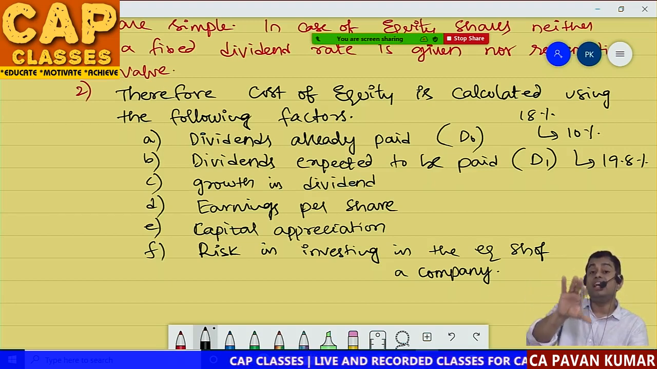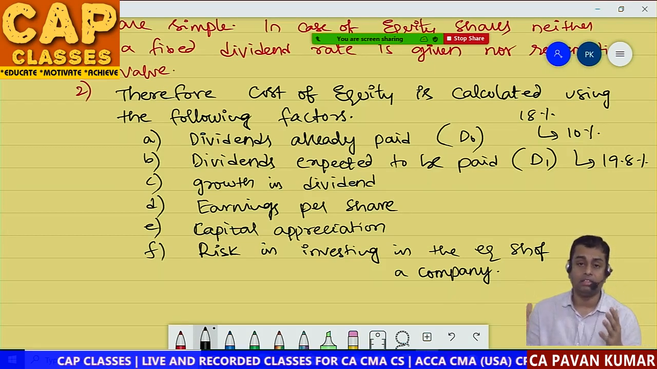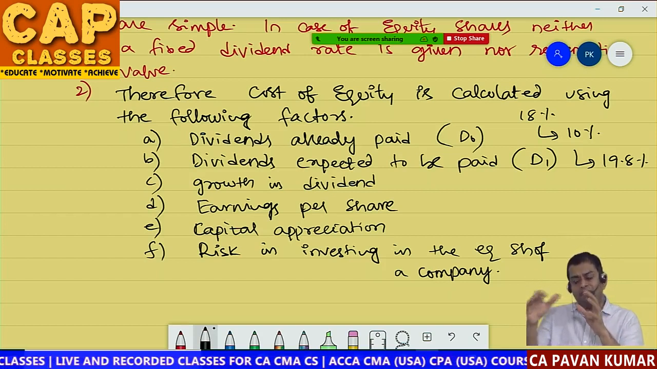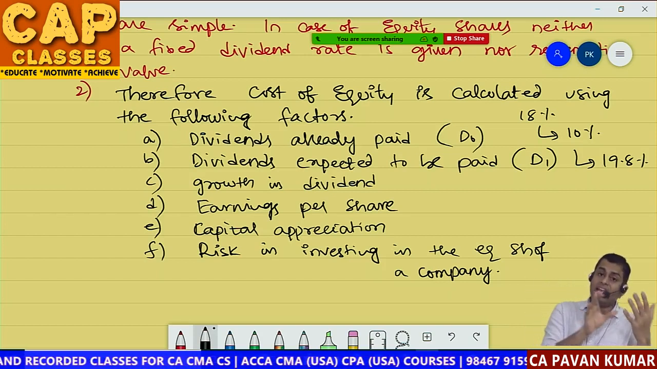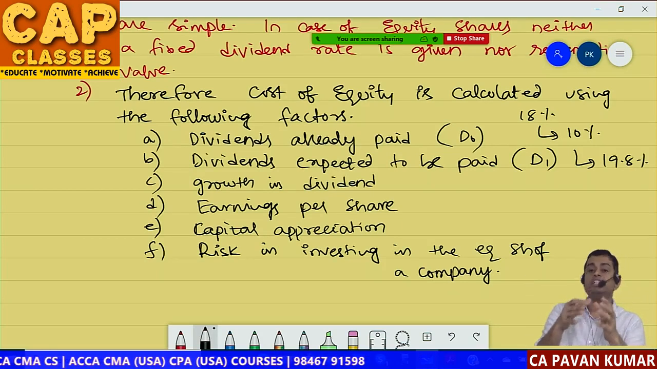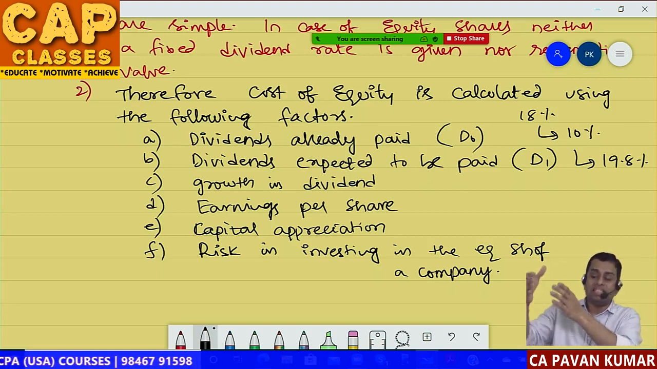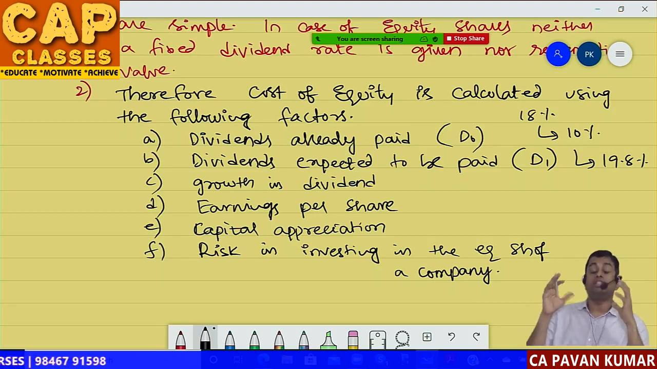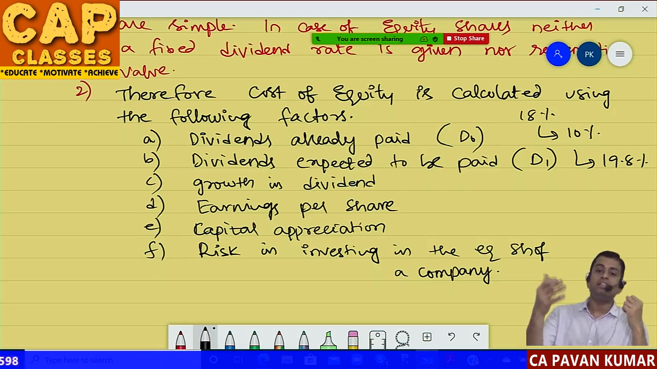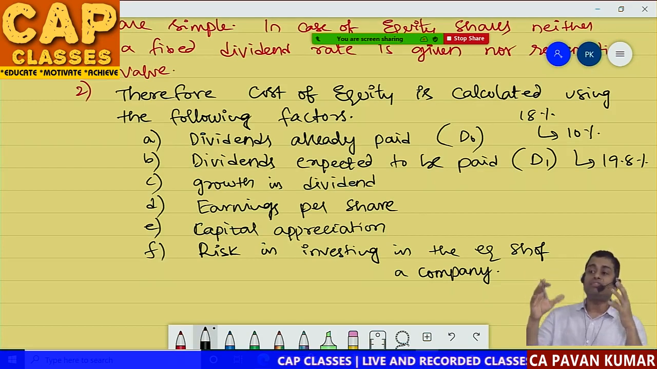Shareholder considers these to calculate return on investment. So what all these things are? So there are certain factors. Because again I am telling you, why are we discussing all these things? Because in case of preference share, we have a predetermined rate of dividend. In case of loans or debentures, we have a predetermined rate of interest. That kind of solid foundation is not there for cost of equity. So cost of equity is calculated using some factors. Either it can be dividends already paid or dividends that will be paid next year, growth in dividends, earnings per share, capital appreciation, risk in investing. So these are various factors to be considered.